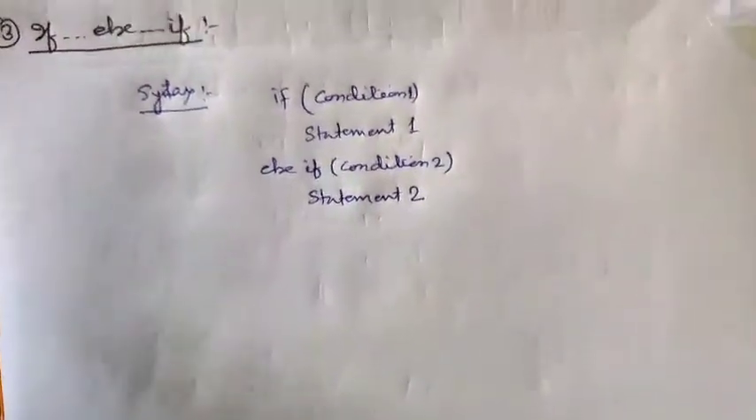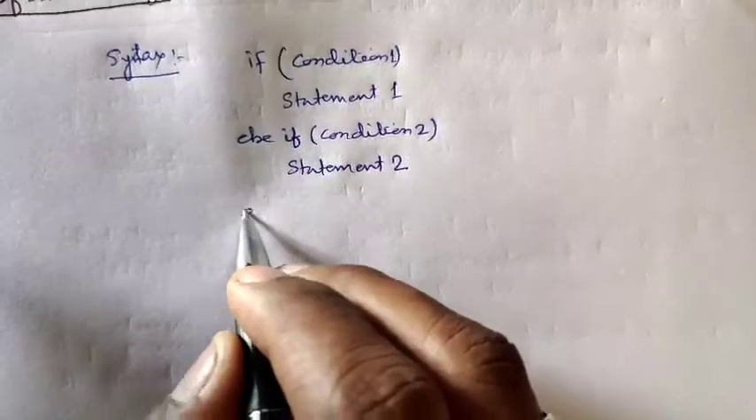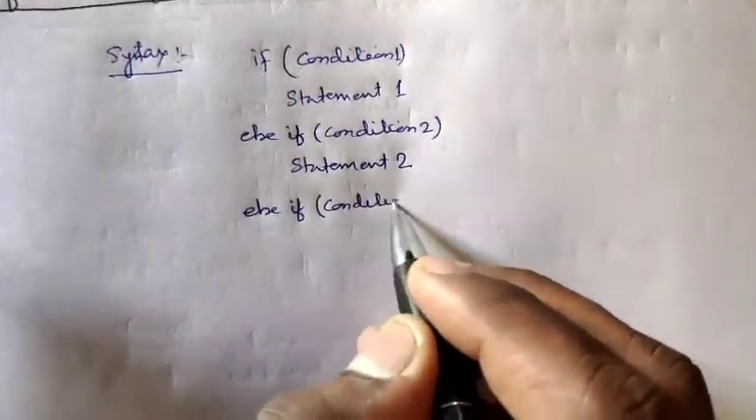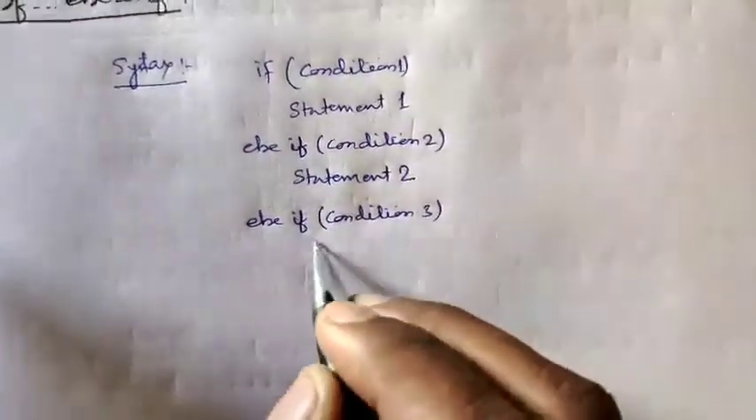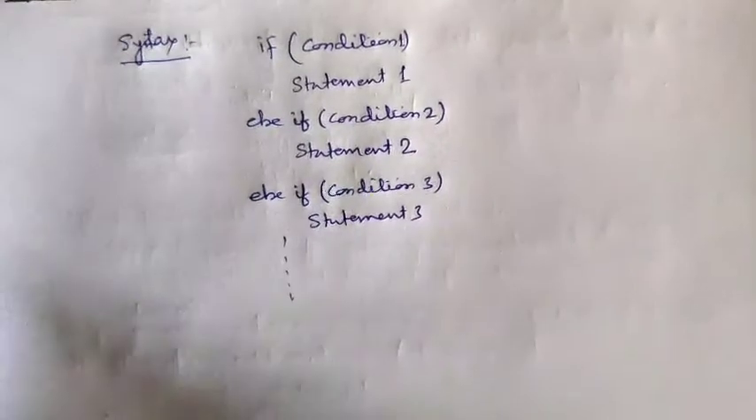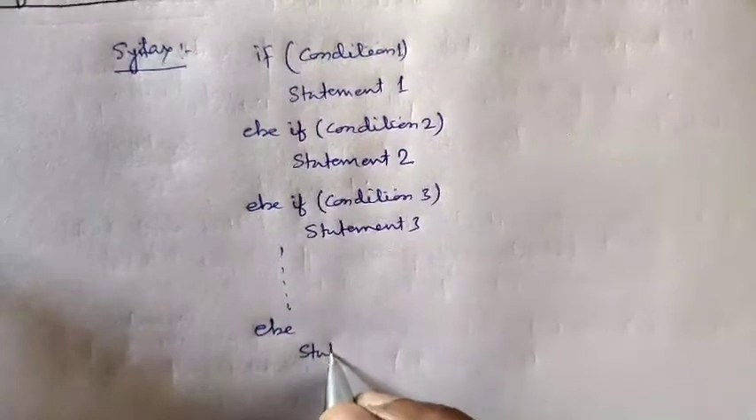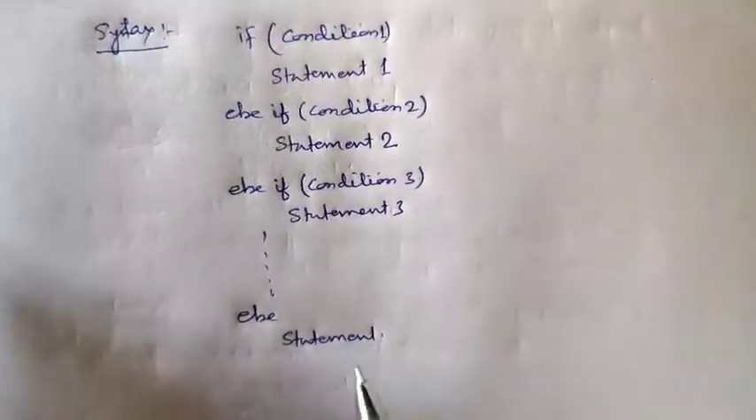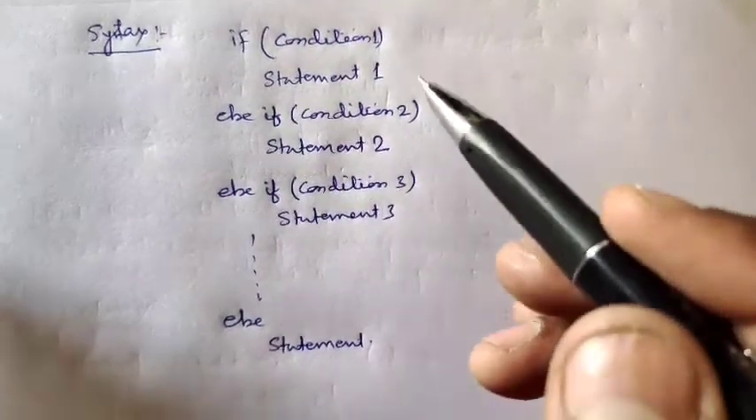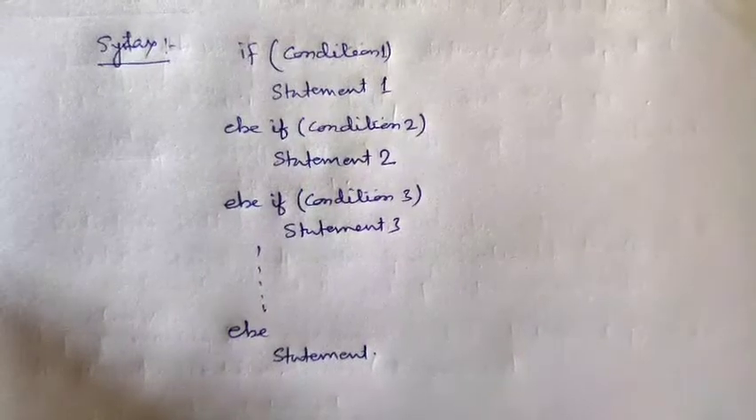If there are more than 2 conditions for the statement, then else if, again you can write one more else if. If there are more than 2 conditions, you can also write condition 3, then statement 3 will be executed. You can proceed further, and at the last there will be an else and a statement. Like this, we can execute n number of statements in a single program. I hope that this syntax is clear to you.